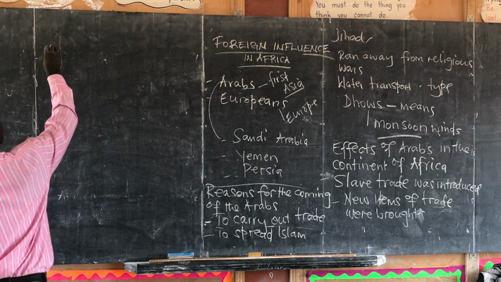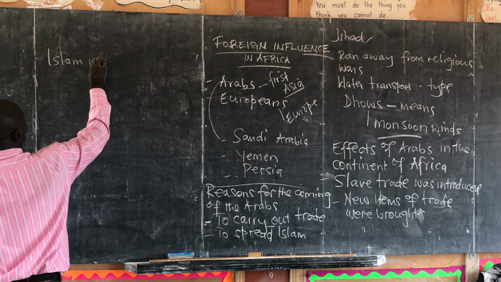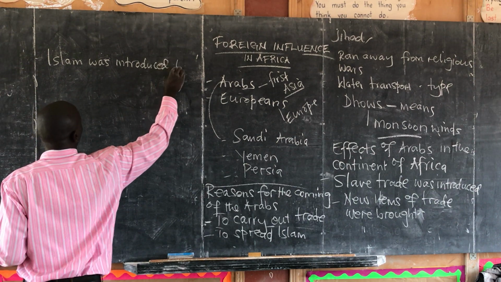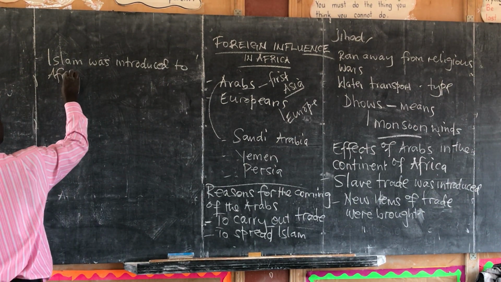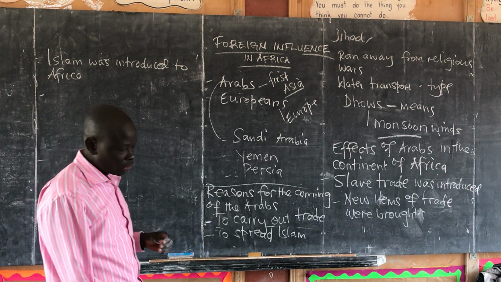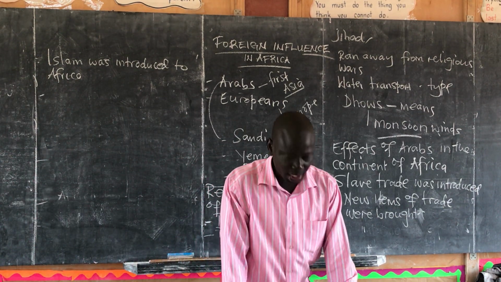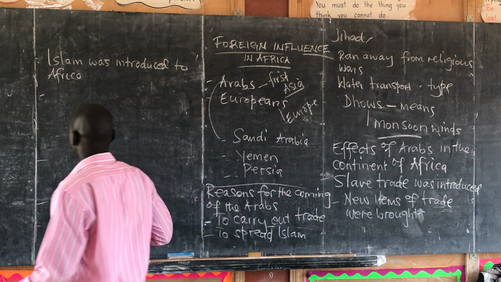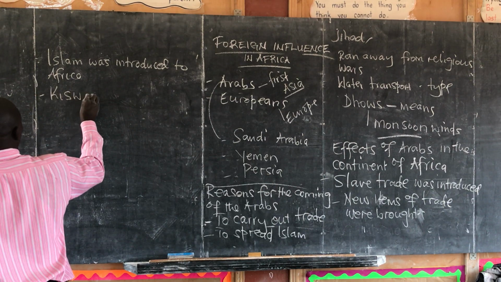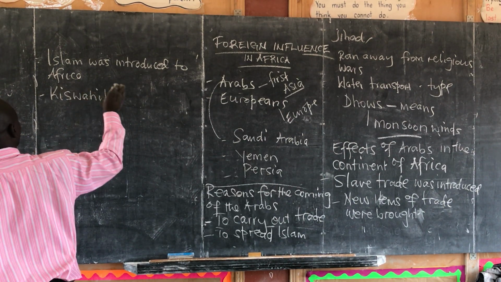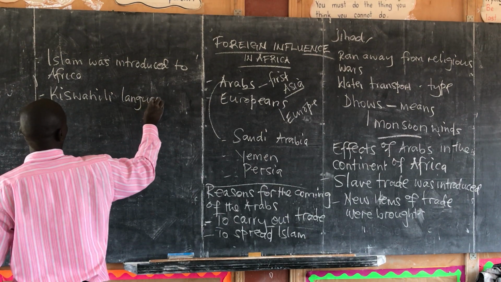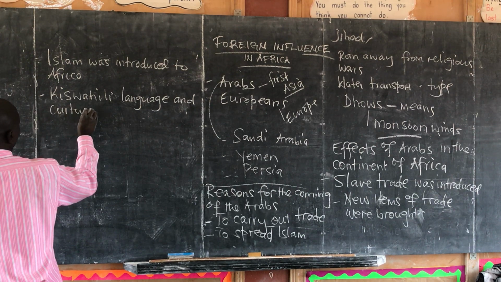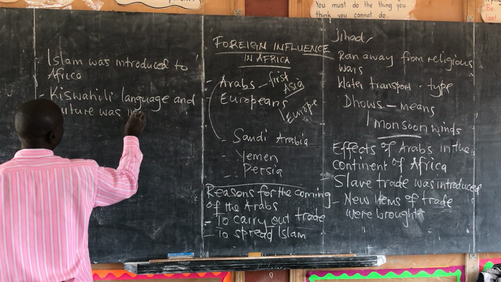So we talk of Islam was introduced to Africa. You can take that as a positive influence. Then also, apart from Islam, the Kiswahili language and culture was introduced.